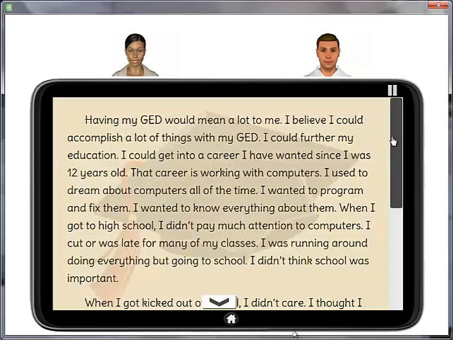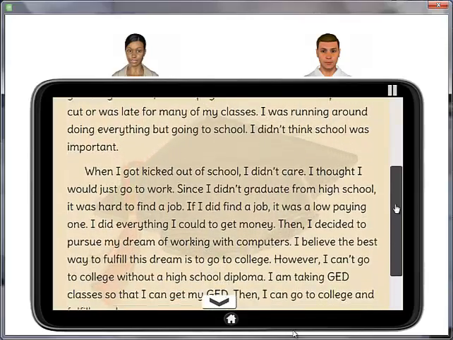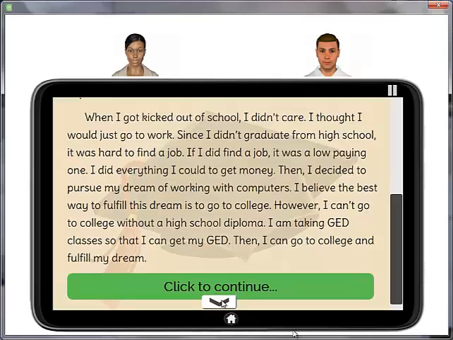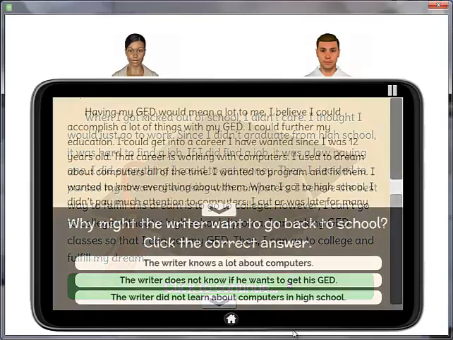First, you will need to read the passage that is displayed on the screen. To move through the passage, you can drag the scroll bar on the right. You can also move through the passage by clicking the down arrow. Once you're done reading, click the Continue button.